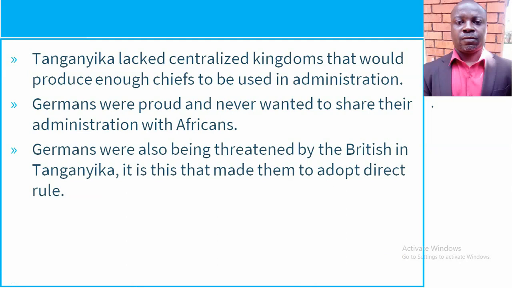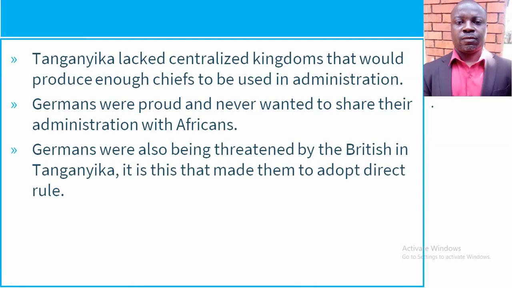The Germans were also being threatened by the British in Tanganyika. Okay? It is this that made them adopt direct rule. Yes, the British at one point wanted to take over Tanganyika also. Remember, it was a time for scramble and partition of Africa.